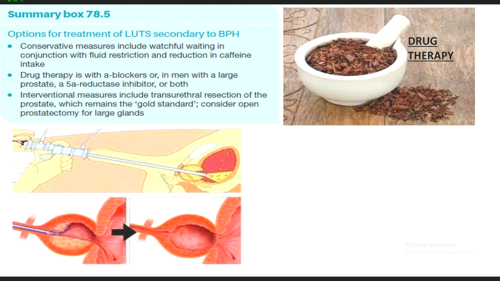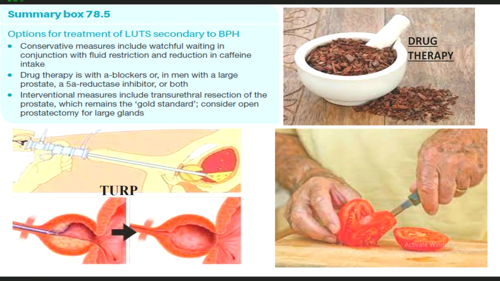Now, interventional measures can be used when the patient is not responding to drug therapy, and these include transurethral resection of prostate, which is the gold standard. This table is from Bailey and Love. If the patient is not improving by any of the procedures, you have to go for open prostatectomy.